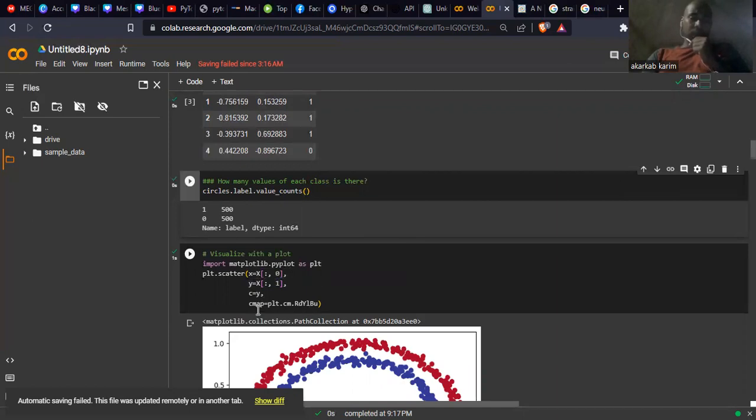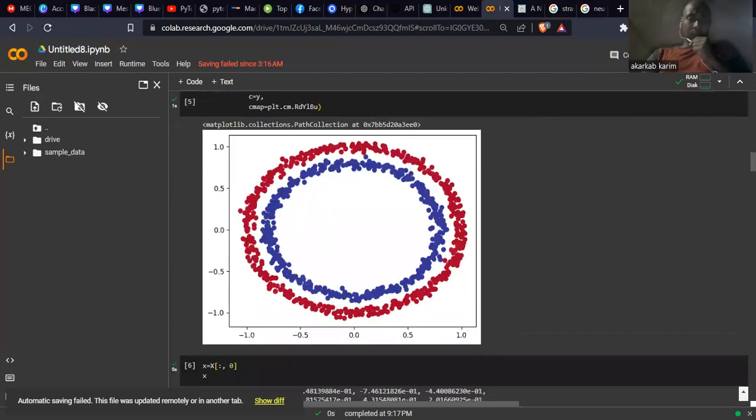And the color will be red. After running, this is the shape of the scatter that I get: circles, a blue one and a red one. This is for x and this is for y.